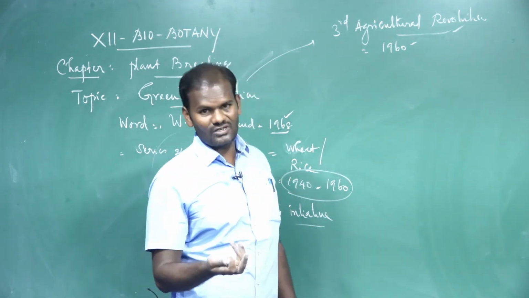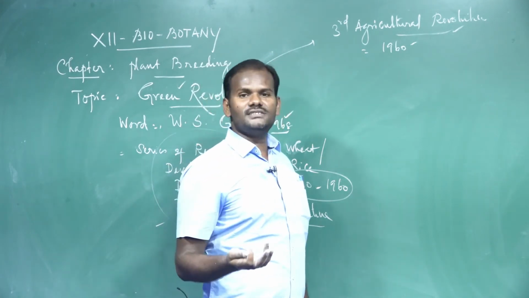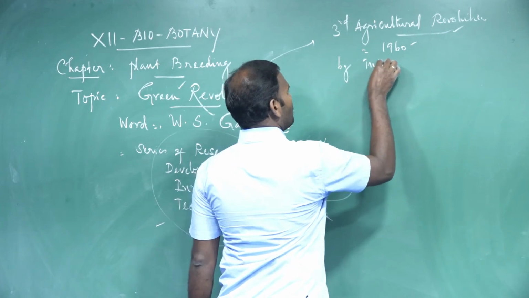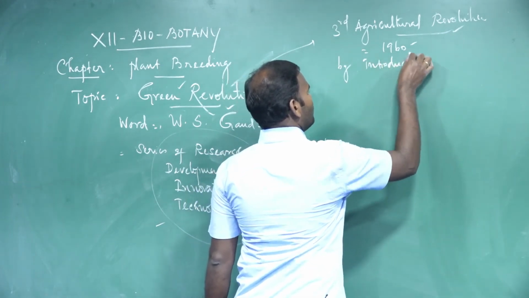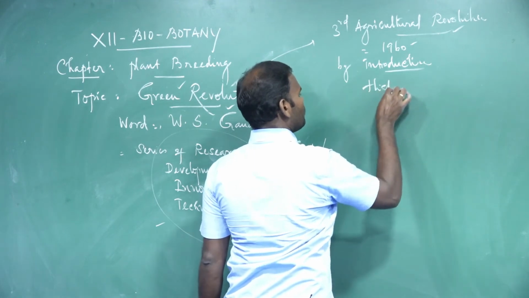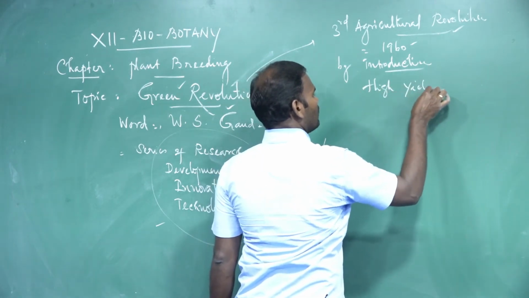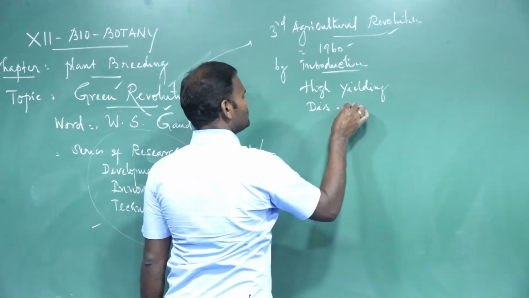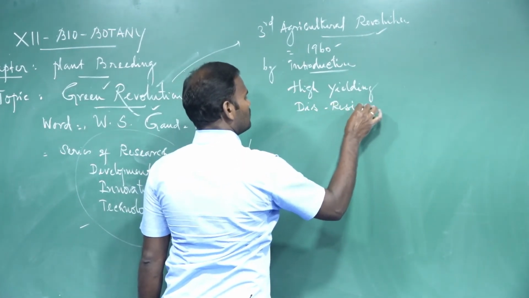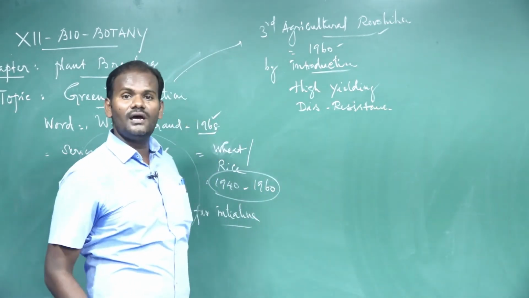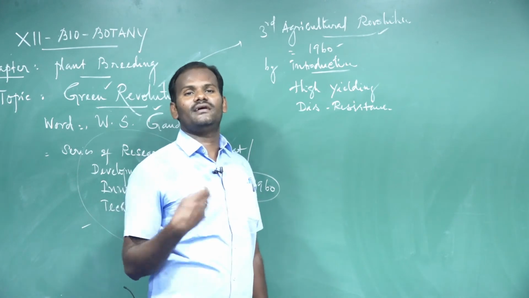How to increase the food productions in the developing countries by the introduction of certain high-yielding varieties, then disease-resistant varieties, high-yielding disease-resistant varieties, by increasing a lot of irrigation facilities.